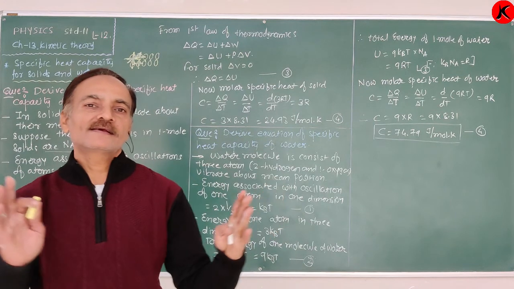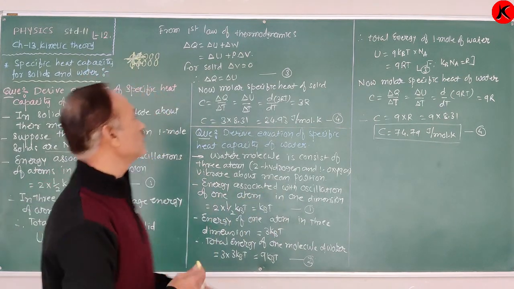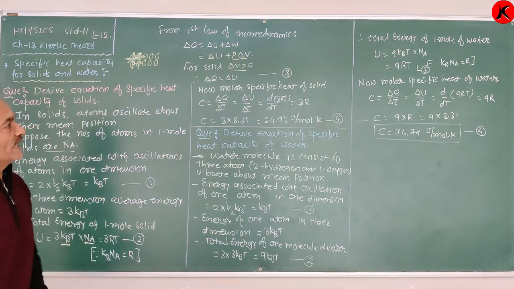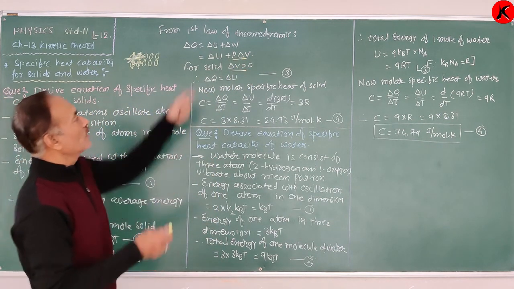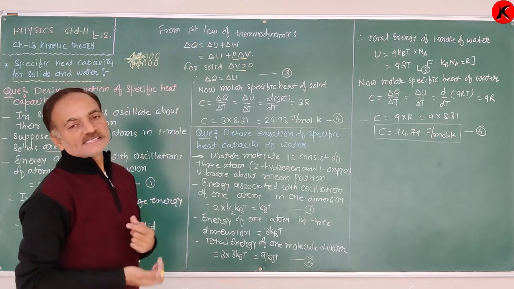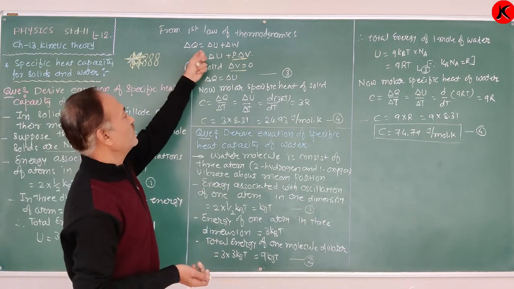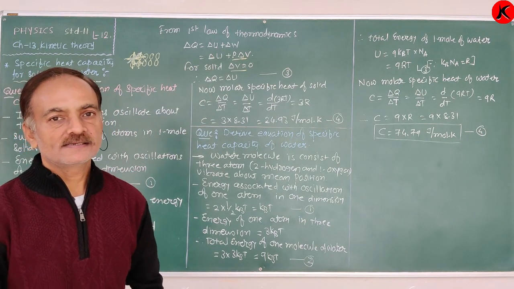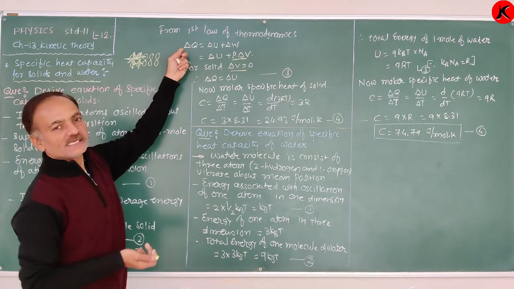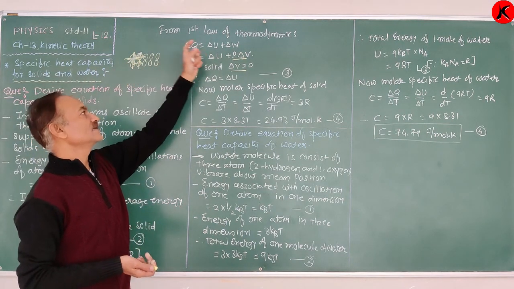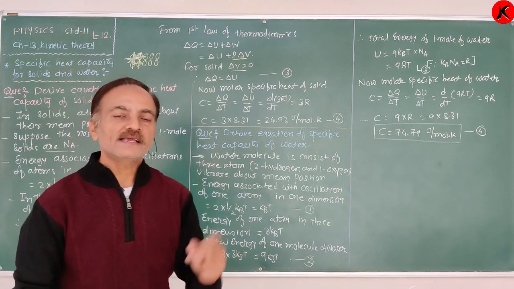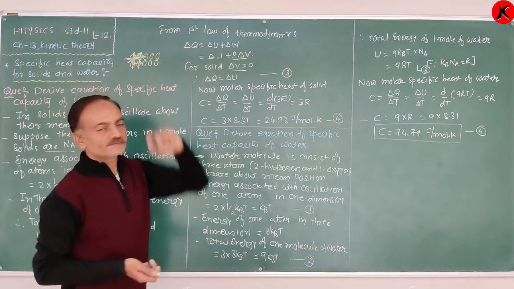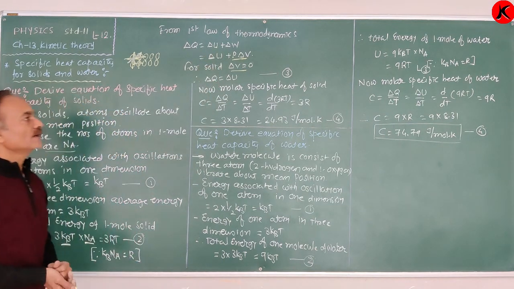For a solid, the change in volume is almost 0, therefore this term is 0. Whatever the change in energy is transferred into the change in internal energy of a solid. The exchange of heat is transferred to the change in internal energy of a solid. Therefore, delta Q is equal to delta U.